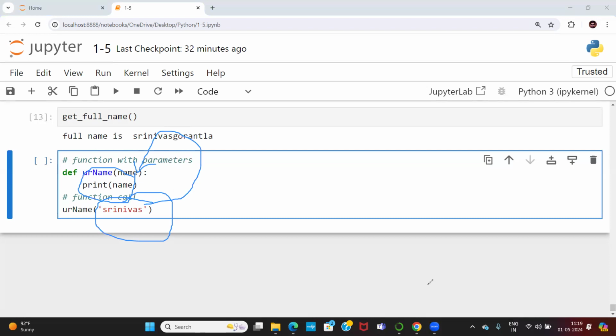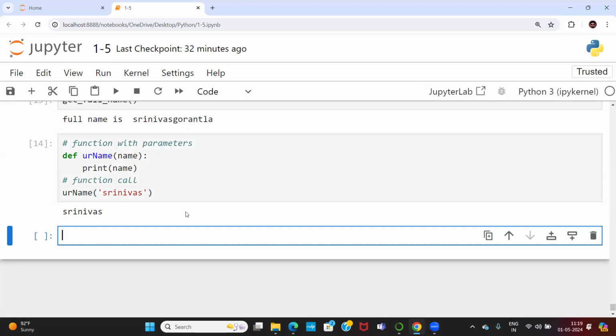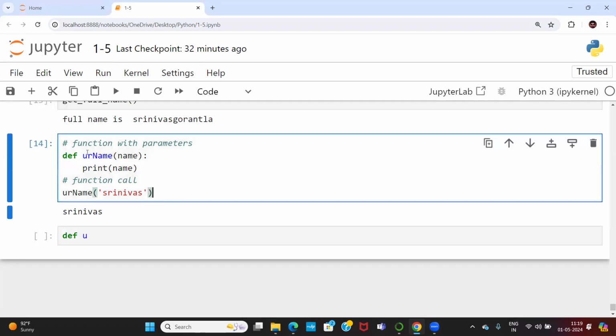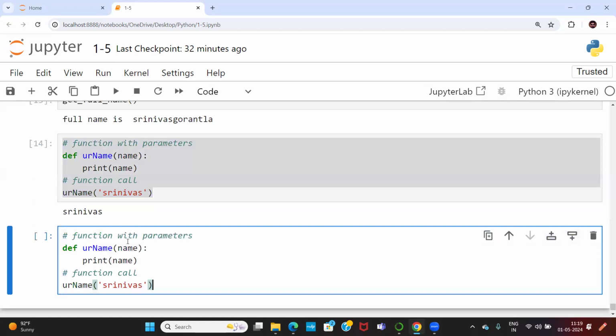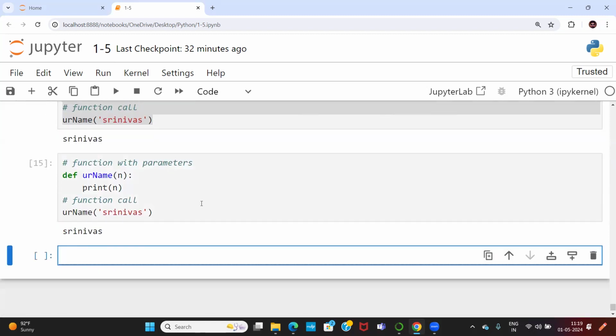Am I clear? Let me check how this is going to be working for you. So Srinivas came into the picture. You may ask a question: sir, can I take this argument name as any other name? Yes, you can take whatever you want. Suppose I'm just taking n. N is okay, fine, it will work out. Argument name is your wish.